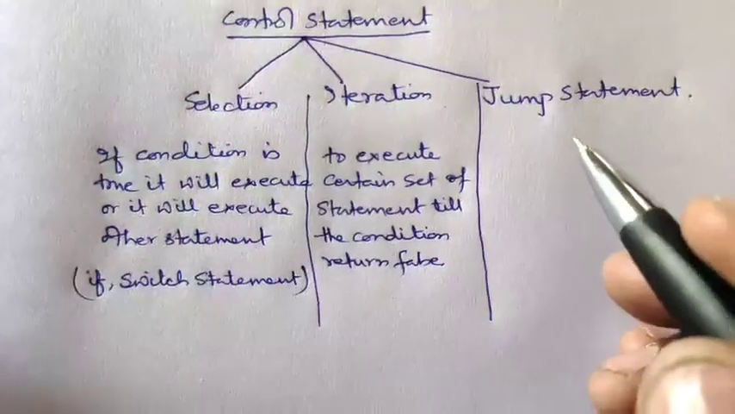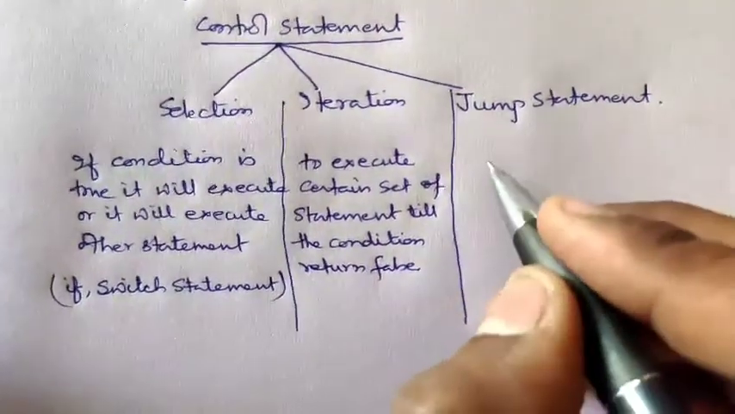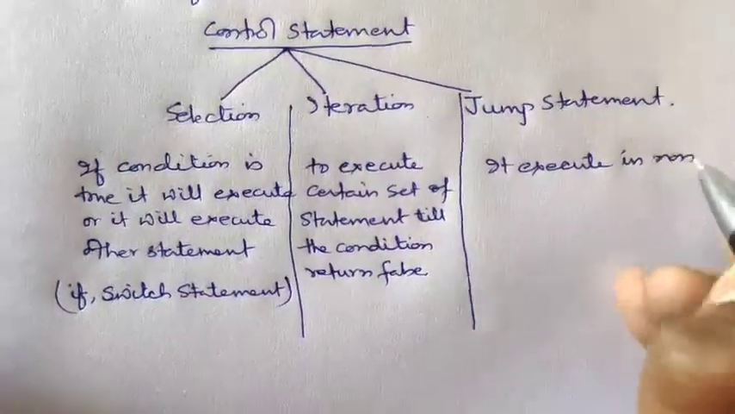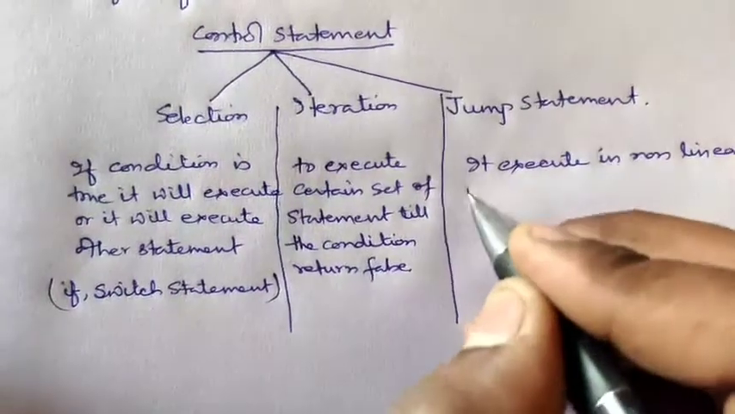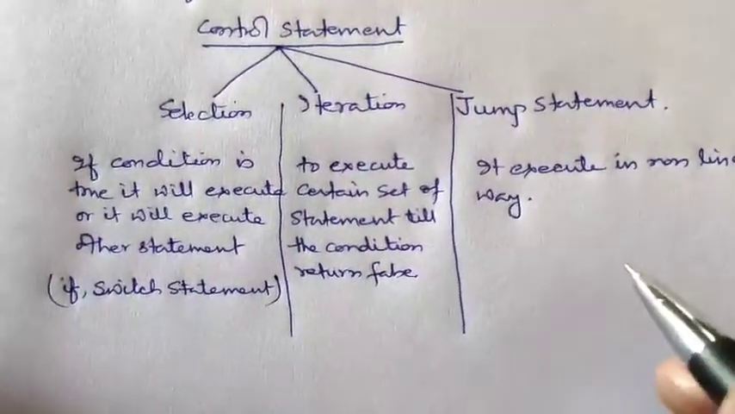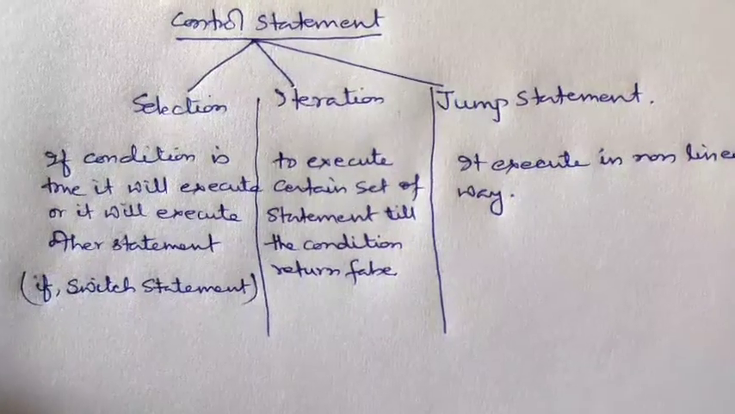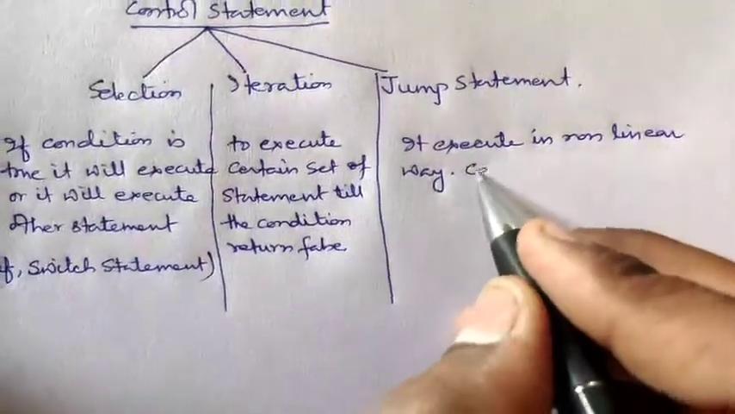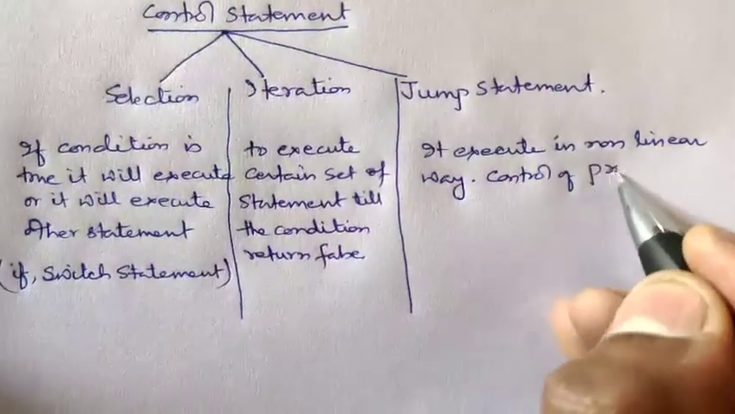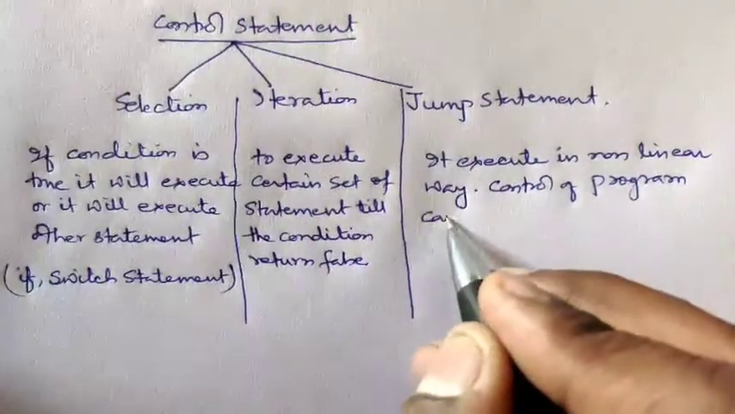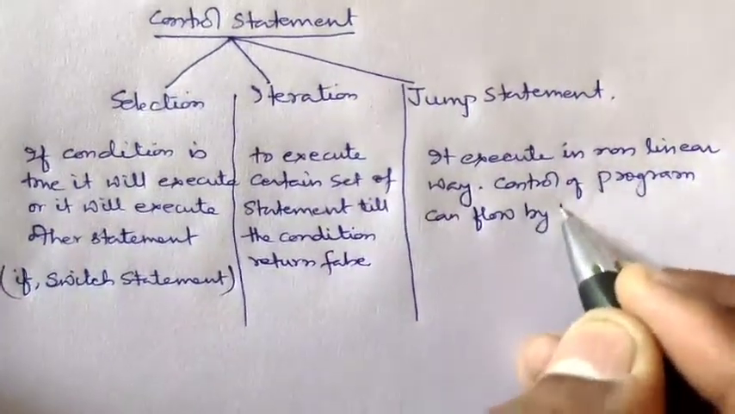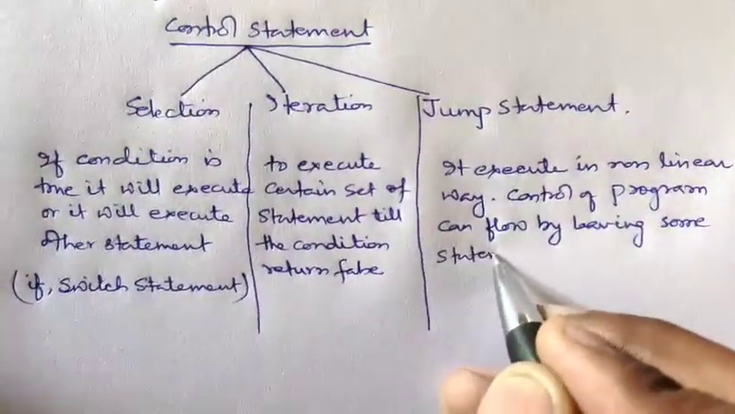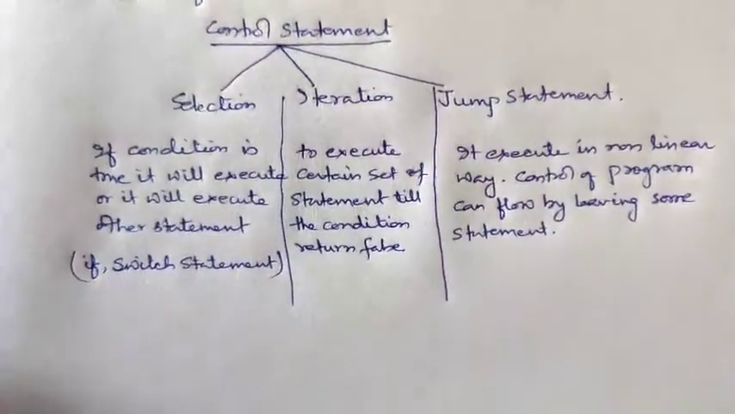And jump statement. Jump statements allow the program to execute in a non-linear way. Control can transfer from one statement to another statement by leaving some statements also. Control of the program can flow by leaving some statements also. So these were the three control statements.